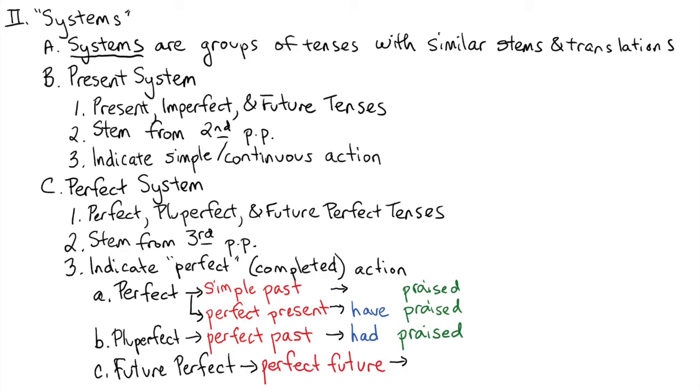The Latin future perfect indicates the English perfect future. So that helping verb is now will have, so will have praised. Notice that the perfect present has the helping verb have or has, which is a present form. The pluperfect has the past form had as its helping verb. And the future perfect has the future form will have for its helping verb.